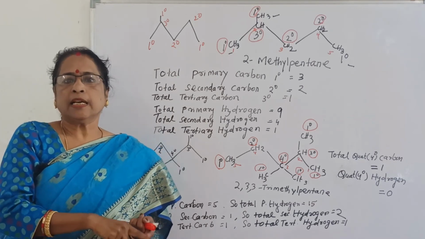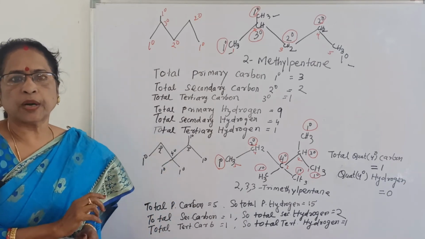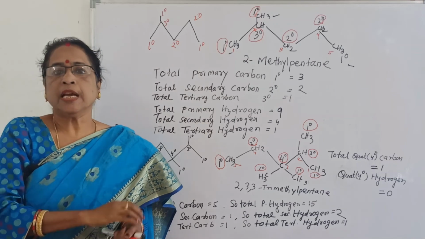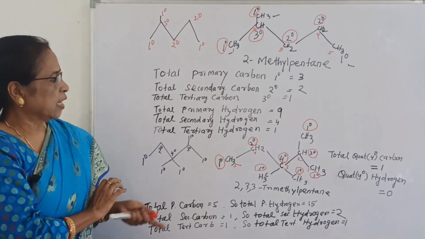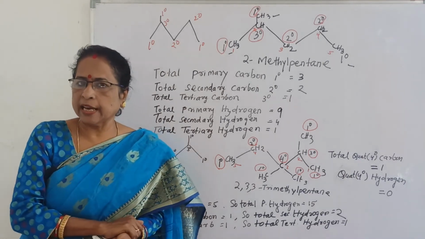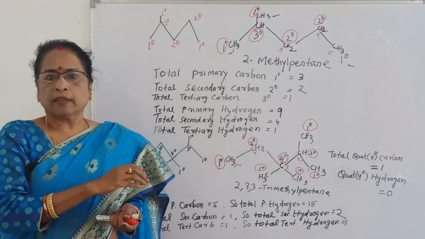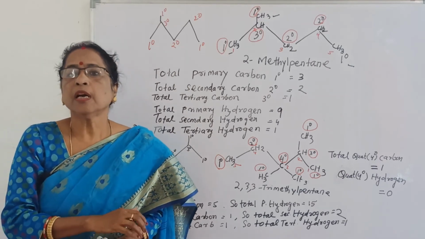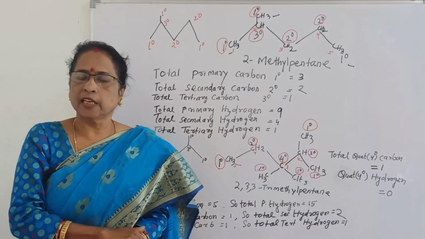If only C, no hydrogen, then it is quaternary carbon. This is known as classification of carbon in an organic compound. So here it is in alkane. I have explained in alkane how you can find the primary carbon, secondary carbon, tertiary and quaternary carbon. I hope it is clear to you.